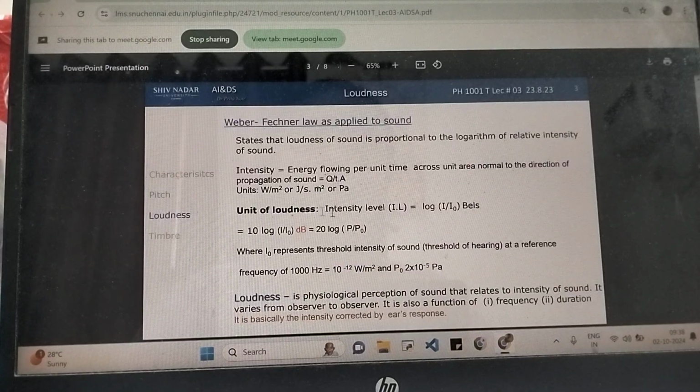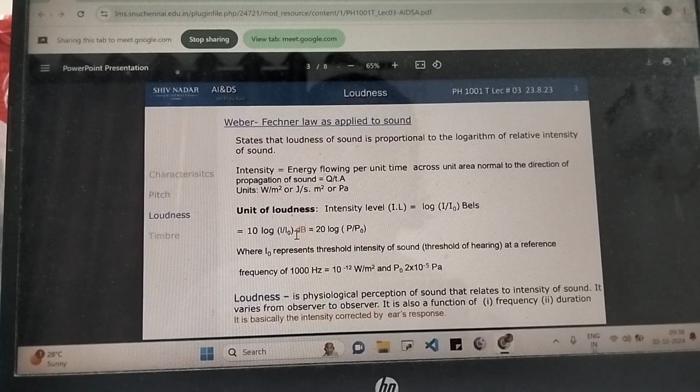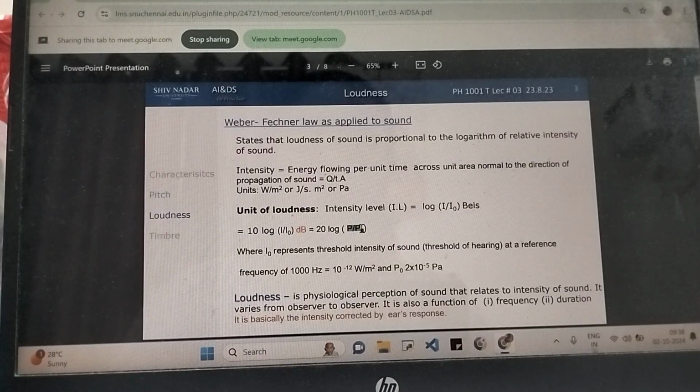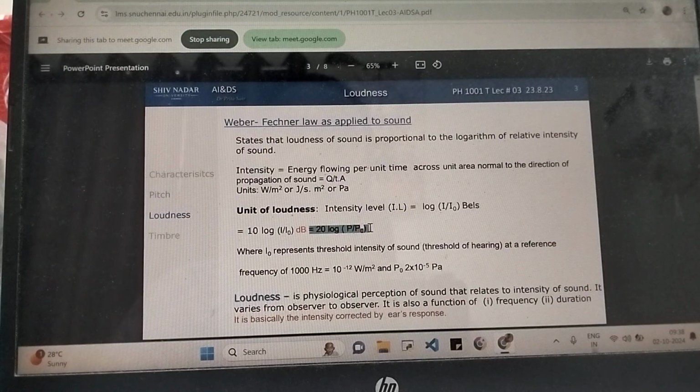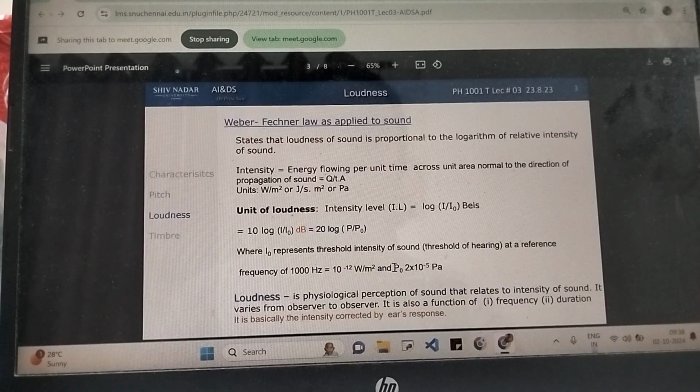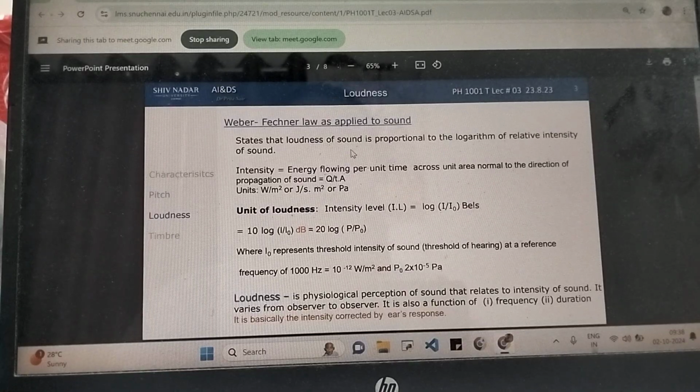So now loudness is equal to log of I by I naught, which is 10 log I by I naught decibels. And if a sound is described in terms of pressure instead of intensity, then loudness is 20 log P by P naught. And P naught again is the minimum pressure at which we are able to hear a sound wave, and that is 2 into 10 raised to minus 5 pascals. So any questions in this?